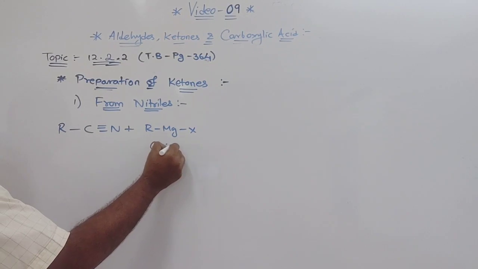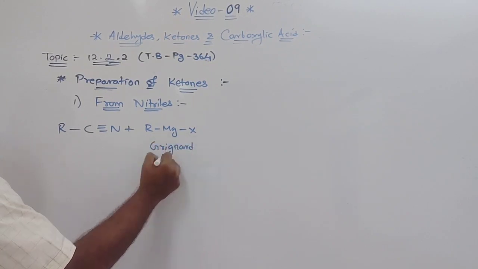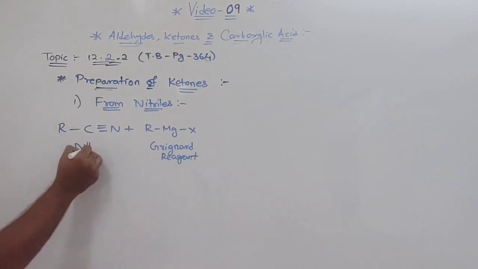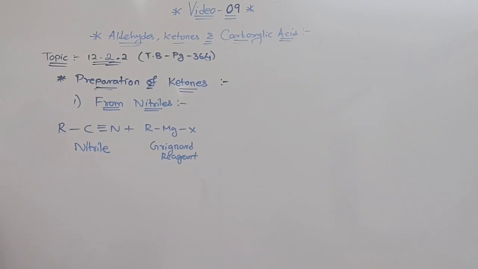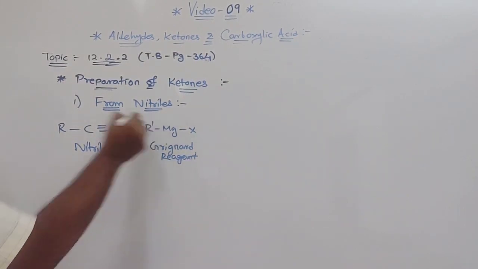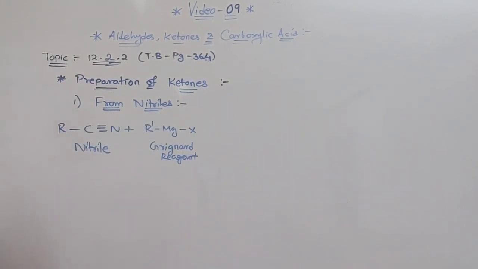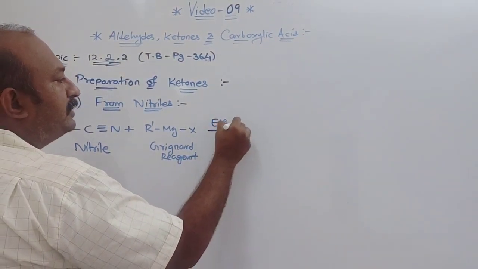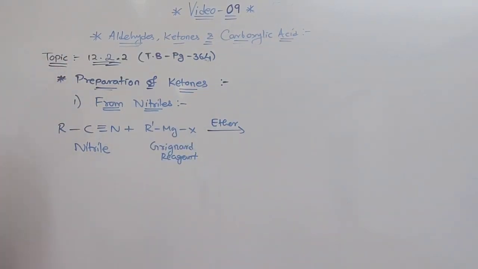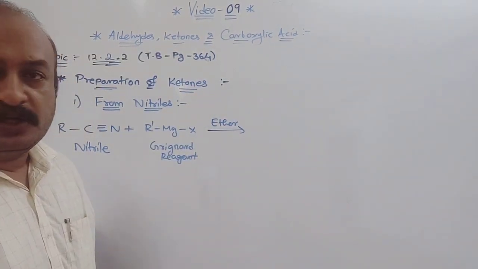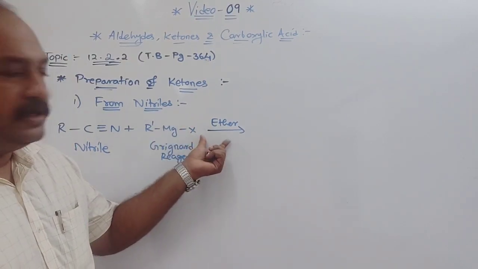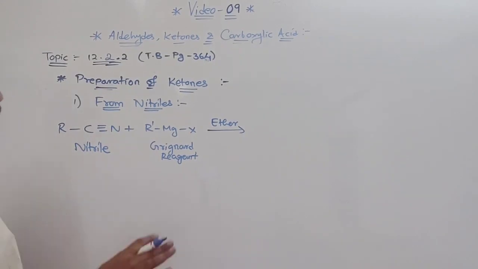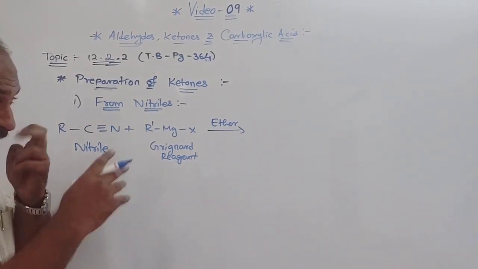Now this is your Grignard reagent. Clear? This is your nitrile. So nitrile when treated with Grignard reagent, this I will write R dash, so you will come to know which alkyl group is substituted at which position, in presence of ether. Now why are we using ether here? Because Grignard reagent is very sensitive towards moisture. So whenever you use Grignard reagent, we have to use ether. Right? No water or water containing compound can be used here. So ether has to be used.